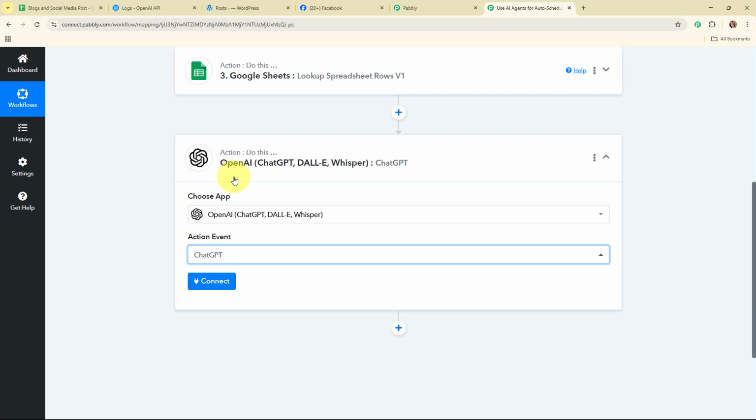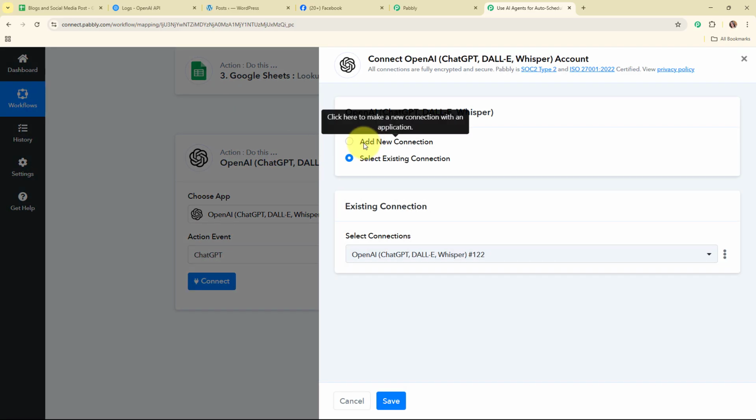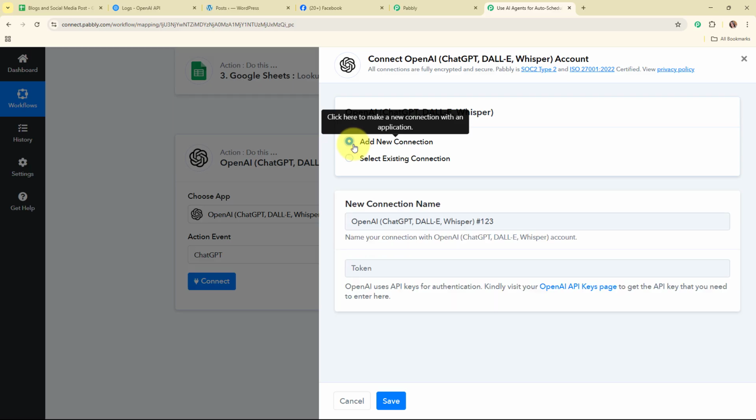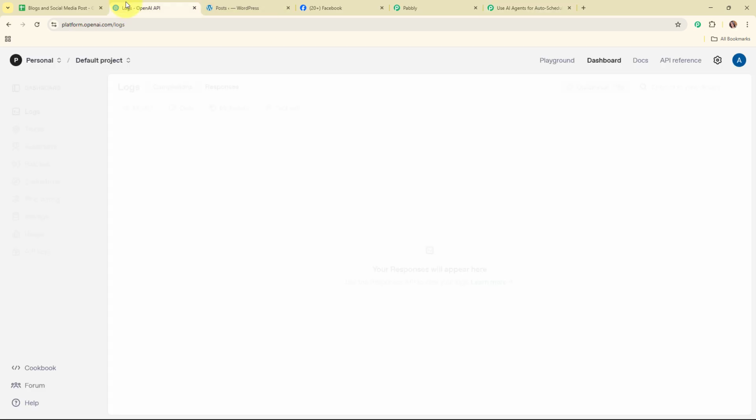Alright, so now here to connect my OpenAI account with Pabbly Connect, I'm going to click on this connect. Here to build a new connection, I'm going to select add new connection. If your OpenAI account is already connected with Pabbly Connect, then you can click on select existing connection. And now here to build a new connection, it is asking me to enter the API token. So here following the instructions given below, I've already logged in to my OpenAI account.